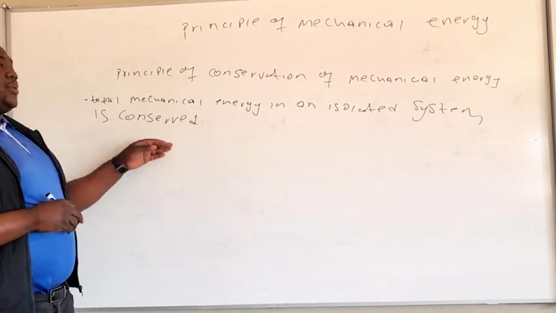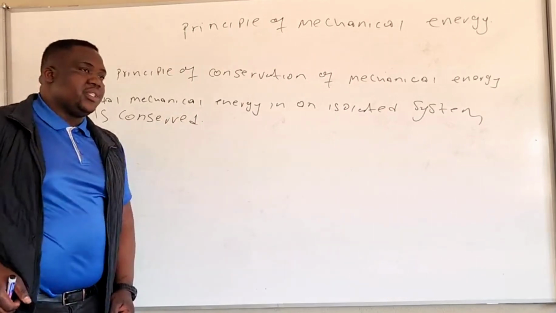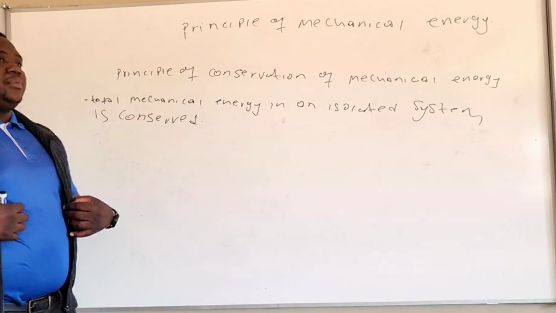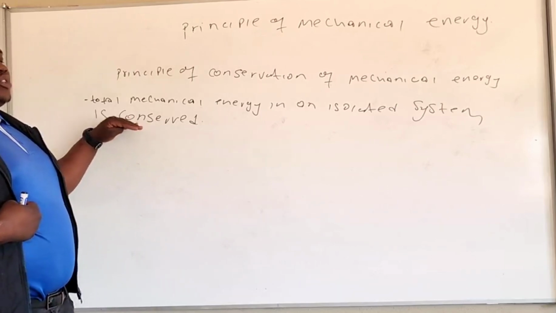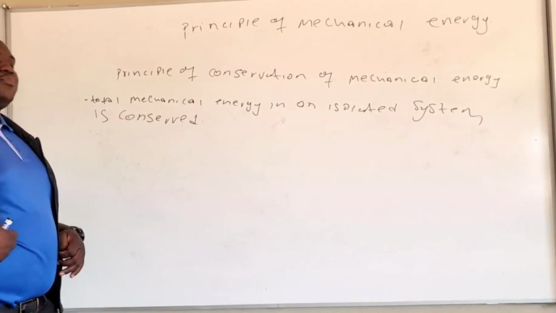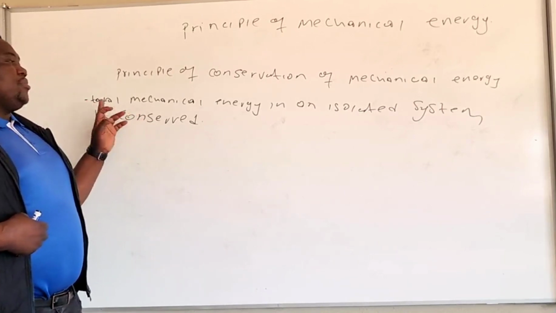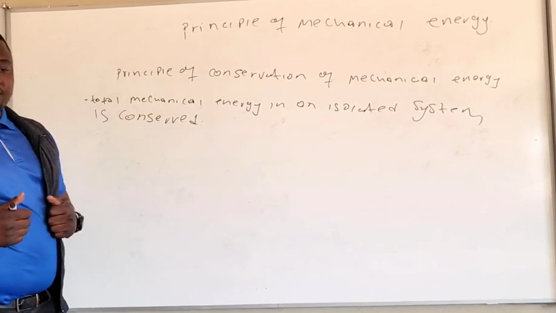It's the same as the principle of conservation of linear momentum. We state that total linear momentum in an isolated system is conserved. So the principle of conservation of mechanical energy states that total mechanical energy in an isolated system is conserved.